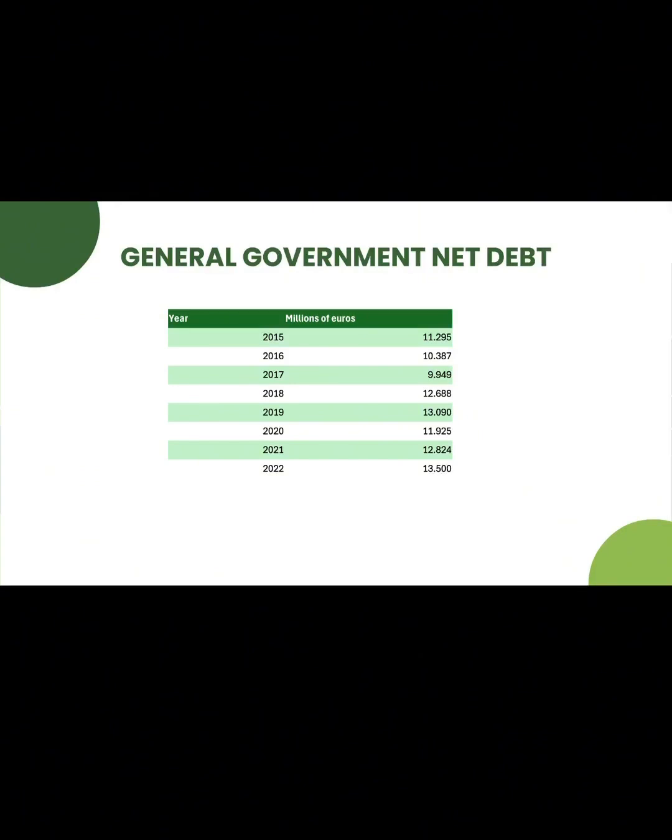However, from 2018 onwards, the debt started to increase, reaching 13.5 billion in 2022, which represents the highest value of the state. This increase could indicate a higher demand for public funding due to elements such as investment, budget shortage, or external events such as the 2020 pandemic, which affected the global economy.